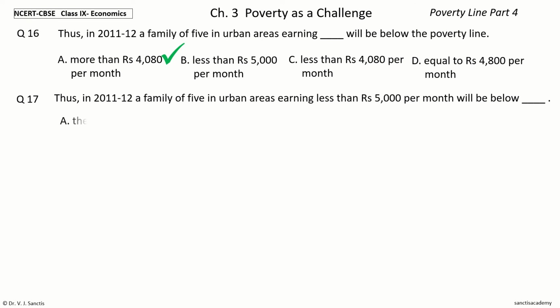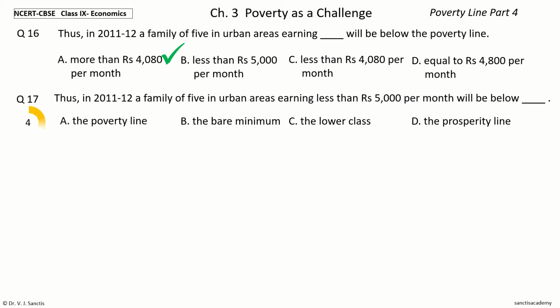The options are the poverty line, the bare minimum, the lower class, the prosperity line. Your time to choose. And the answer is the poverty line.